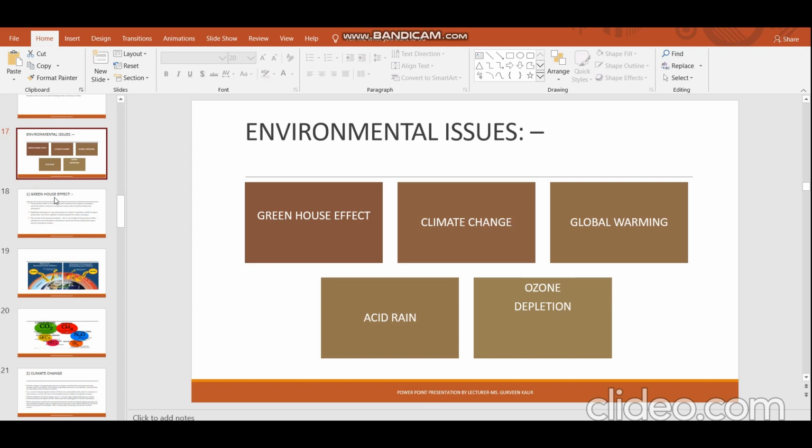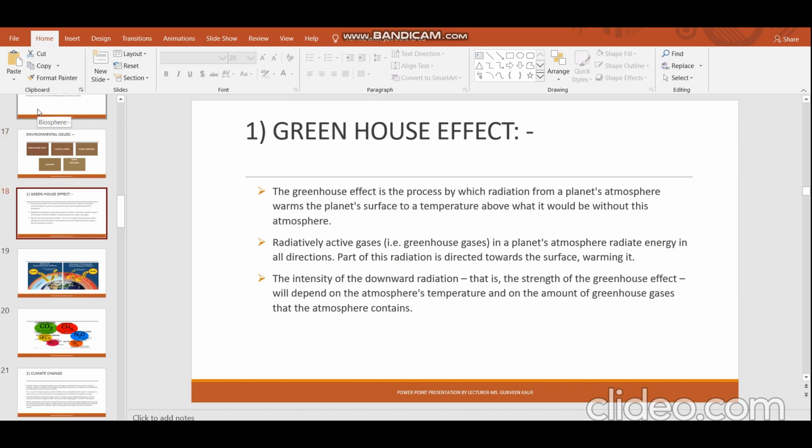So let's study what the greenhouse effect is. Before studying the greenhouse effect, in the previous lecture I have already explained what an atmosphere is. It is like an envelope or a covering of gaseous layer surrounding the earth, and this atmosphere plays a very important role in the existence of life on the earth, because it provides us warmth, and due to this heat, life sustains on earth.